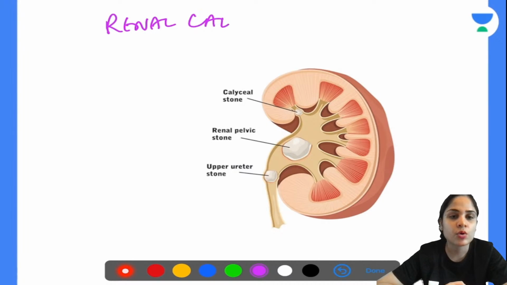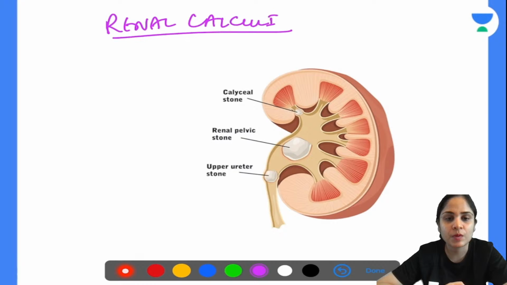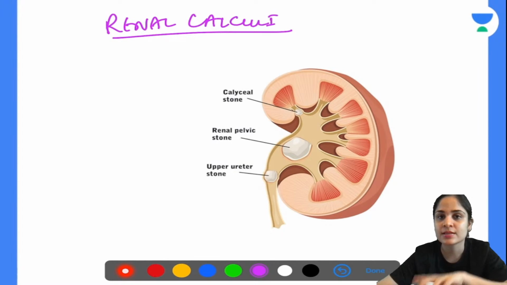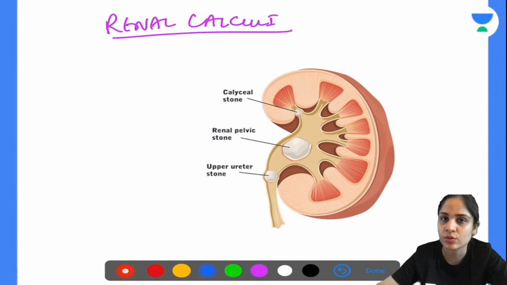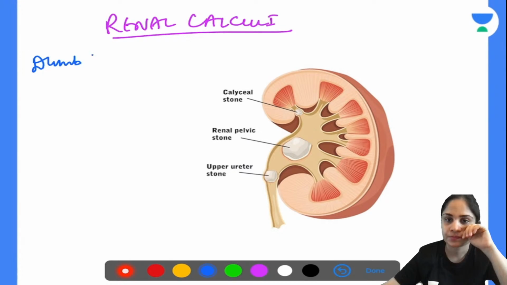Okay, so in renal calculi, the first few things that we need to discuss are the different crystals that you find in ureteric calculi and what are the stones that they represent, or what is the composition of those crystals. Okay, so when you have dumbbell shaped crystals, what are we talking about?